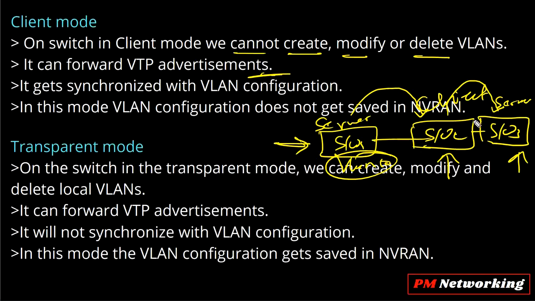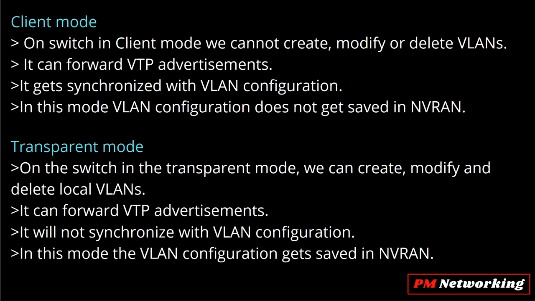So switch number 2 will never send a VTP advertisement because you can't create VLAN on this switch, right? Because this is a client mode switch. So if you are not able to create, delete or modify VLAN on a client mode switch, then how will the client mode switch generate a VTP advertisement, a VTP message, right?